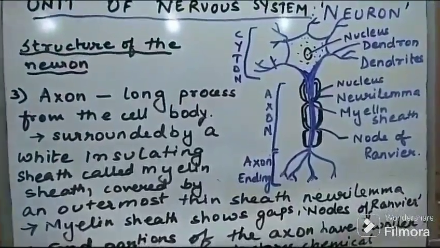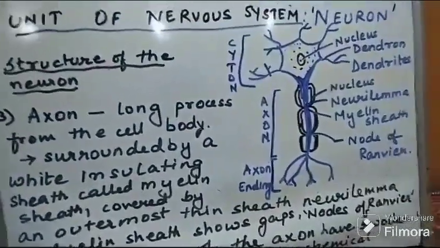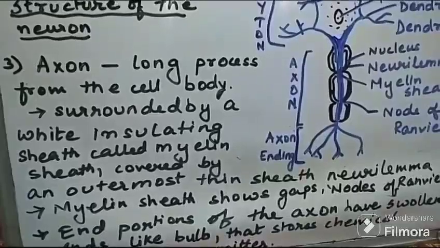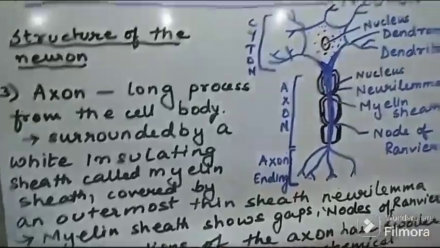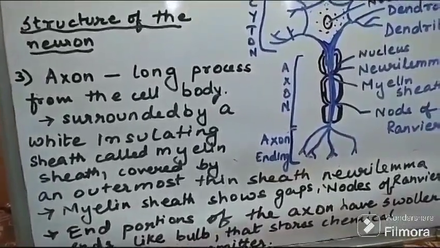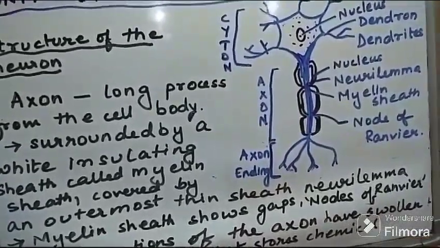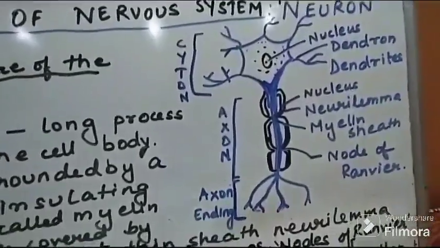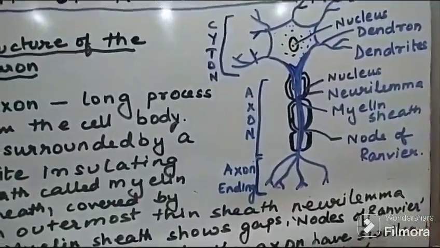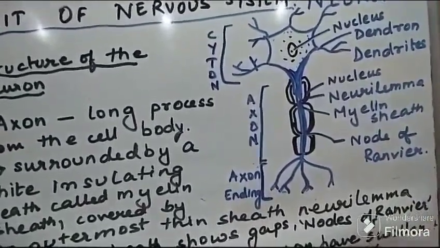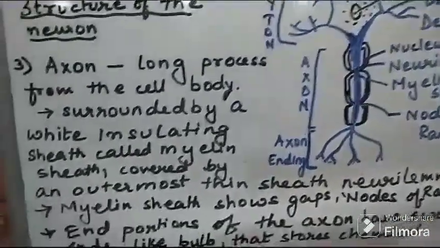Continuing with the third structure, the axon, a long process from the cell body surrounded by a white insulating sheath called the myelin sheath. That's a very important structure, the myelin sheath. It's a proteinaceous sheath that encloses the full axon and helps in insulating the nerve cell and protecting it from the leakage of the impulses.